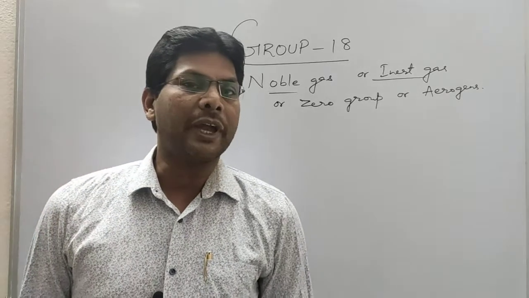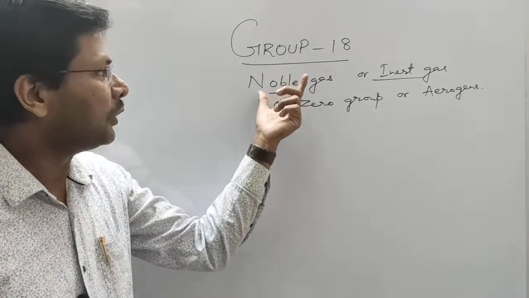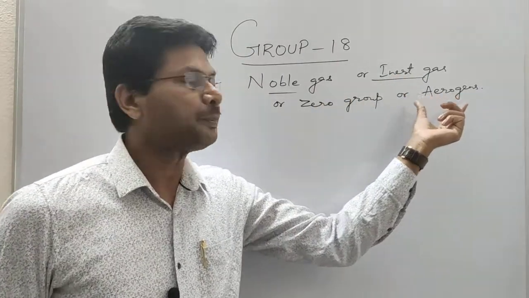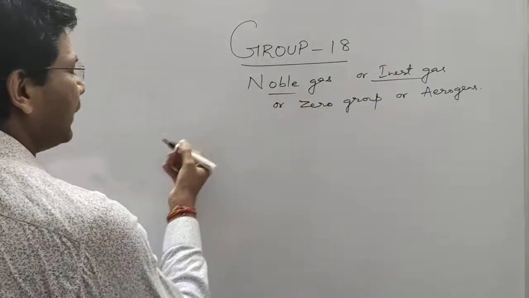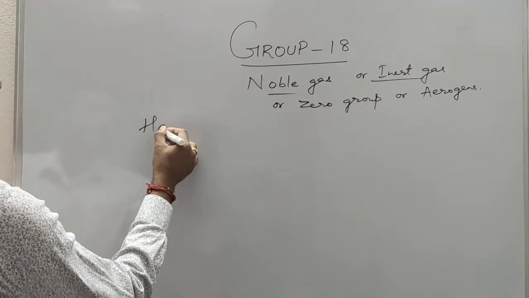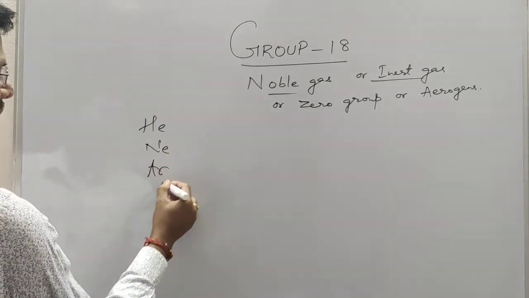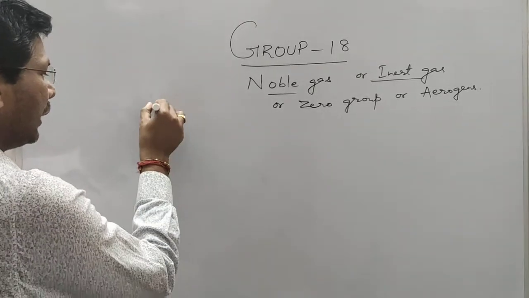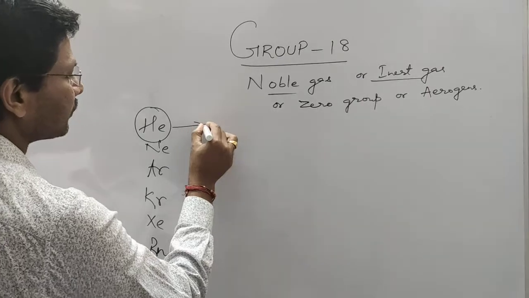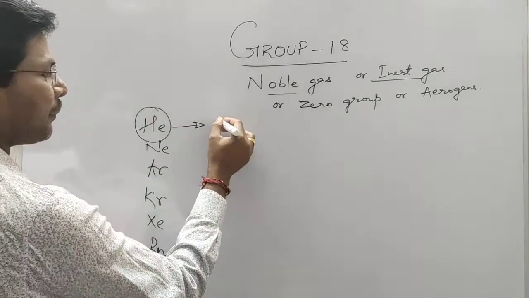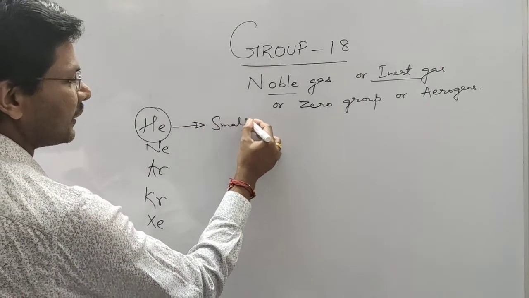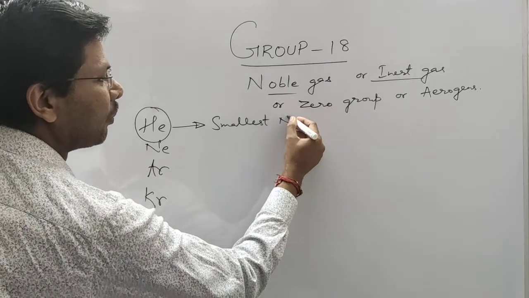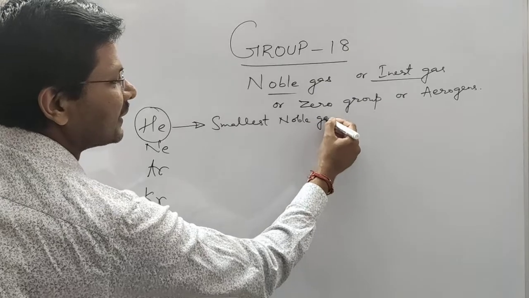So hello student, today I will be discussing group 18 noble gases, inert gases, also called zero group or aerogens. So group 18 constitutes helium, neon, argon, krypton, xenon, radon. Helium is, you can say, the smallest noble gas as we consider the size.